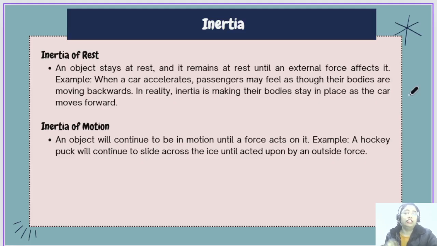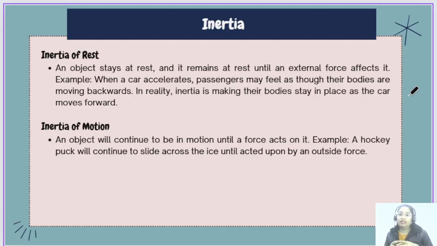Let's take another example. If you are sitting in a car or a bus, or any kind of vehicle, what happens when the vehicle starts? Our body falls backwards, right? It moves in the backward direction. Why does it happen? Because our body has some mass, and our body is trying to maintain its rest position.